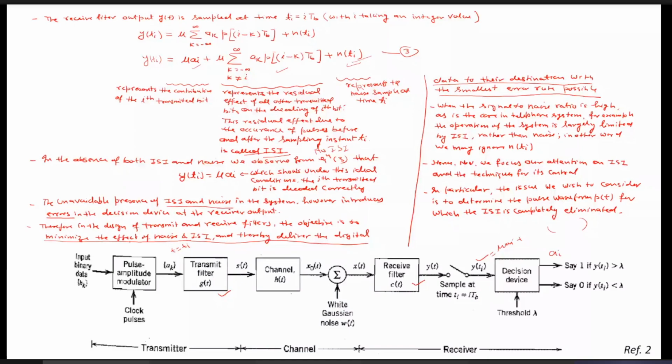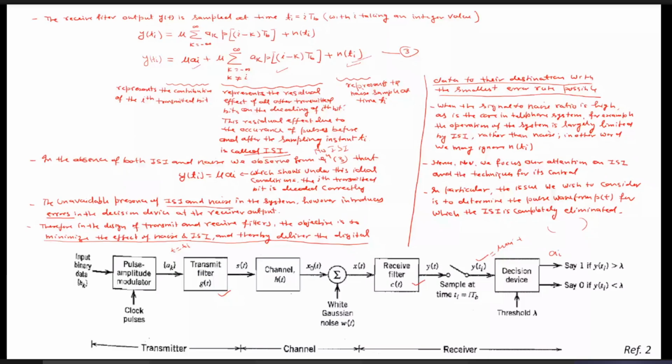Now let us see how we can minimize the effect of the ISI, and thereby deliver digital data to its destination with the smallest possible error. When the signal to noise ratio is high, as in the example I gave of the telephone system, the operation of the system is largely limited by the ISI. Because once the signal to noise ratio is high, the probability of error decreases rapidly.